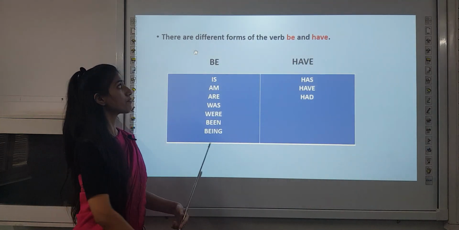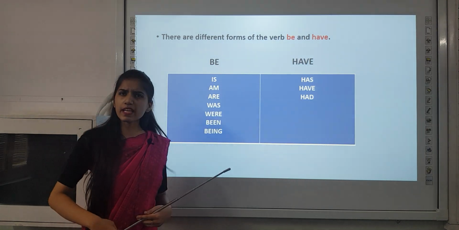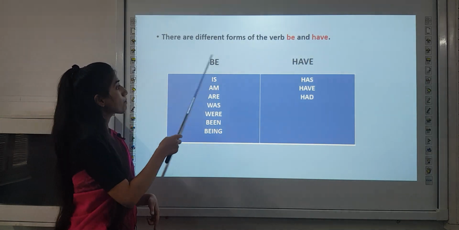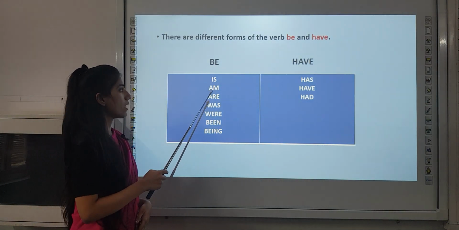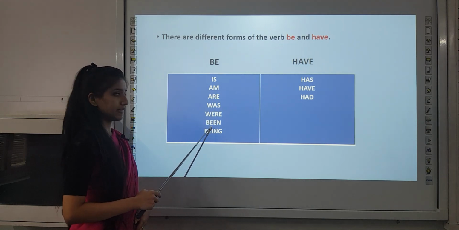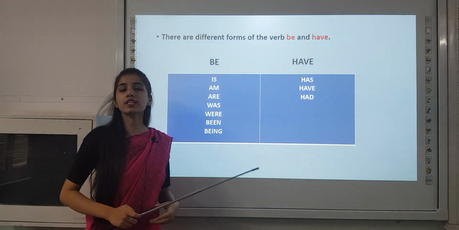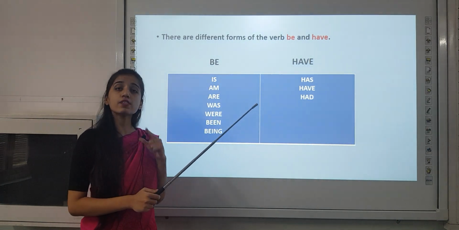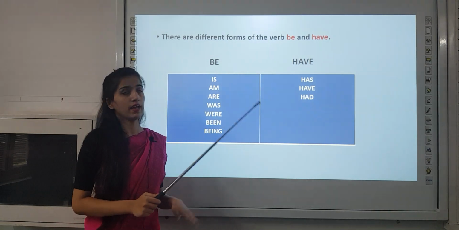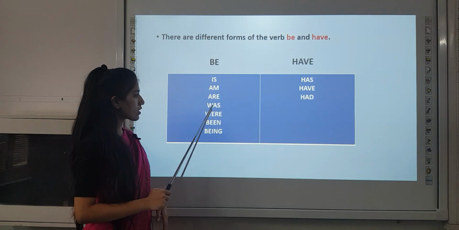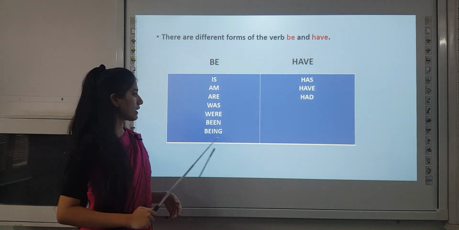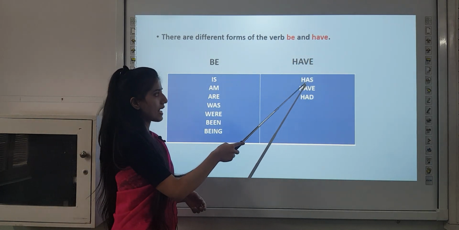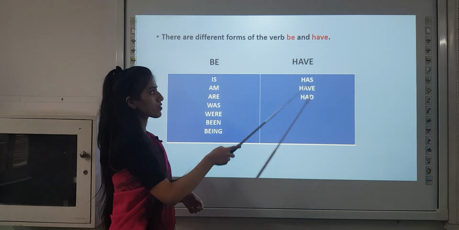Now let's see, there are different forms of the verbs be and have. You must be thinking, what is the be form of the verb, and what is the have form of the verb? Let's see. The be forms of the verb are is, am, are, was, were, been and being. As you have learned earlier, is and was are used with singular, am is always used with I and only I, are is for plural, were is for plural, and been and being are also forms of be. And has, have and had are the forms of have.